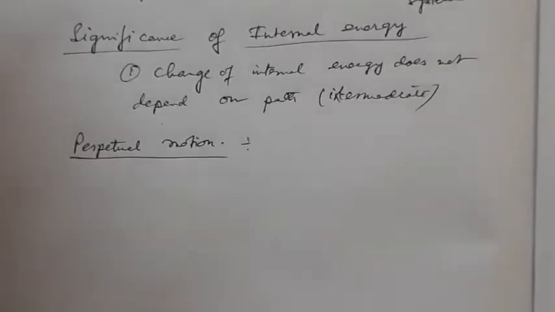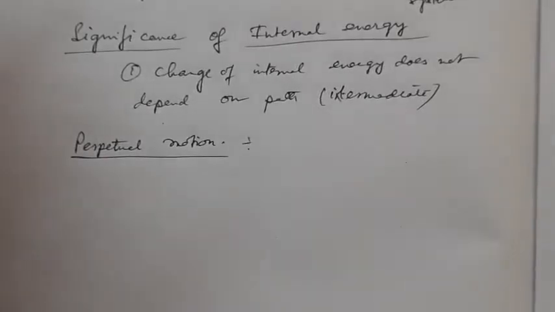Now, another important term, perpetual motion. What is perpetual motion? The first thing that we must learn is that perpetual motion does not exist in nature. Perpetual motion is of two or three kinds, and the first kind does not exist in nature.